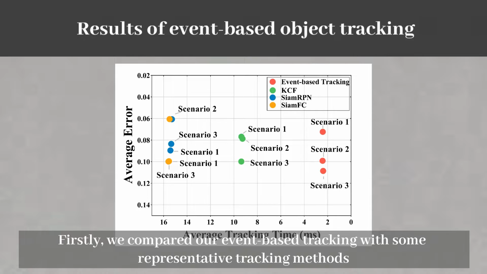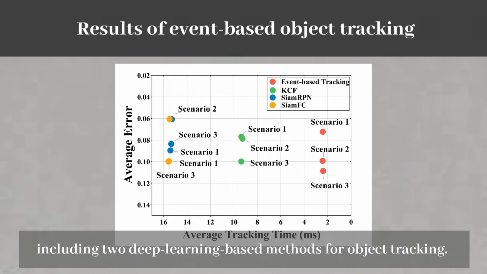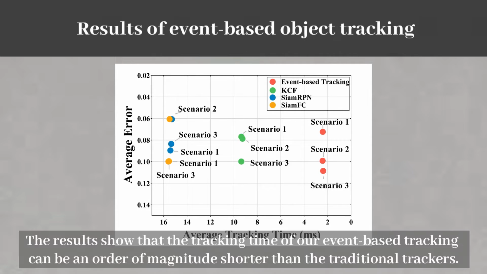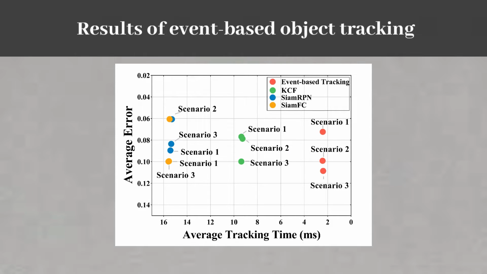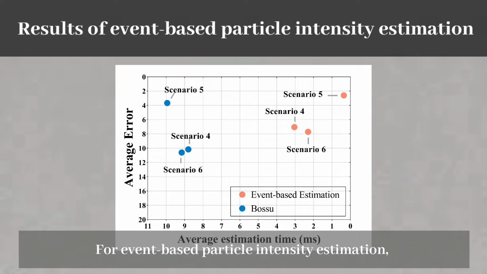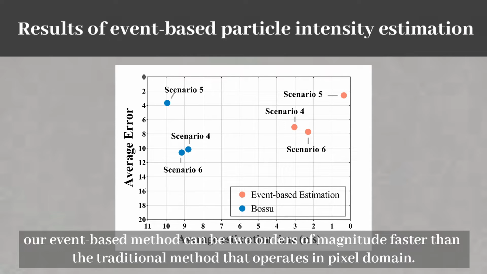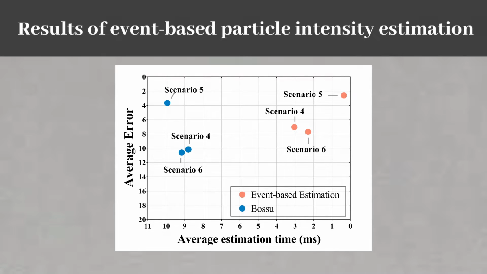Firstly, we compared our event-based tracking with some representative tracking methods, including 2 deep learning-based methods for object tracking. The results show that the tracking time of our event-based tracking can be an order of magnitude shorter than the traditional trackers. For event-based particle intensity estimation, our event-based method can be 2 orders of magnitude faster than the traditional method that operates in pixel domain.